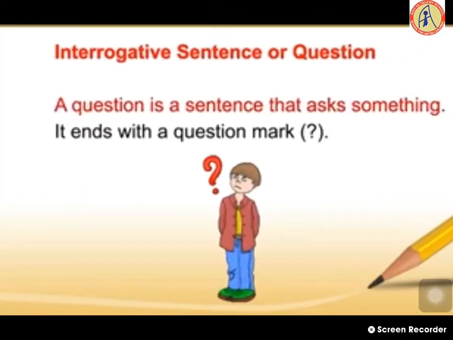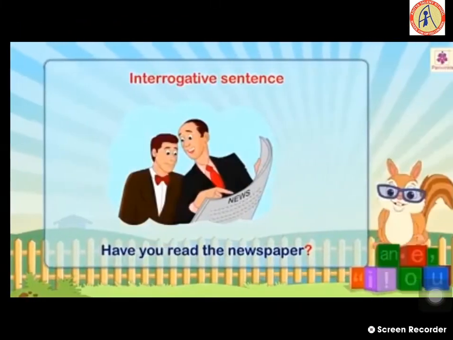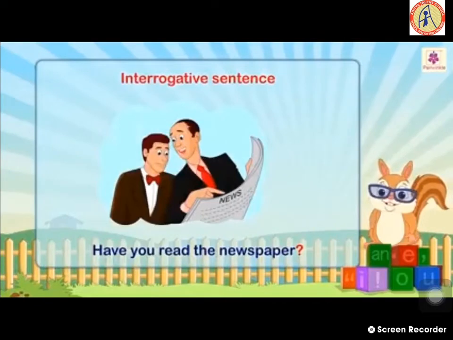Interrogative sentence or question. A question is a sentence that asks something, means to know the information. It ends with a question mark. You can understand very easily with this picture. Example, have you read the newspaper? You want to know the information whether he read the newspaper or not. Means to know the information we ask questions or we make questions.